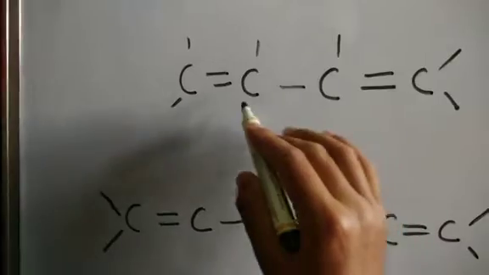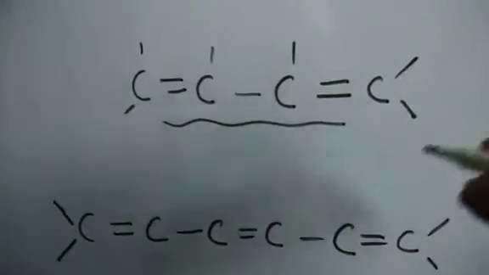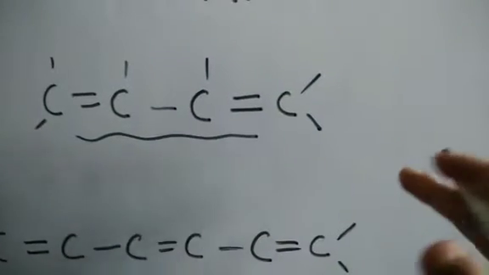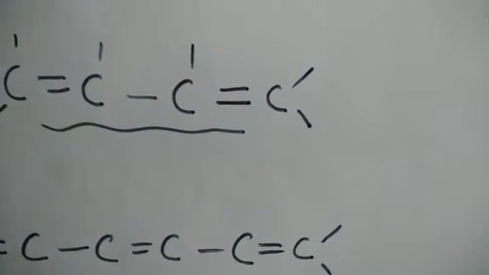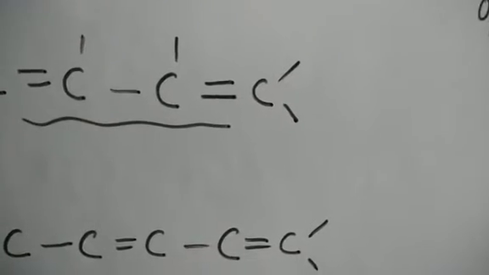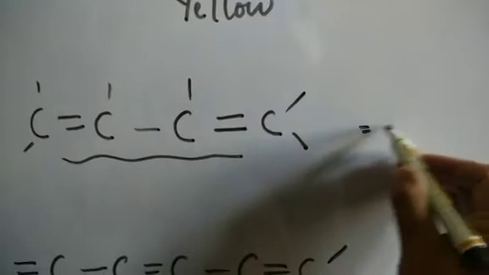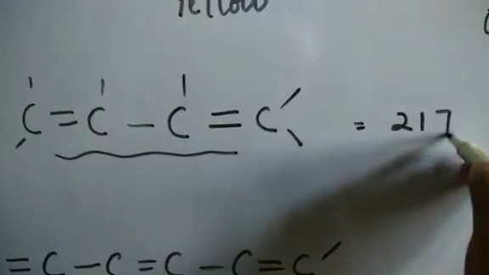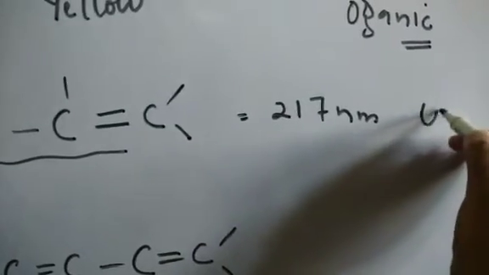Now this compound absorbs around approximately 217 nanometers. So that's in the ultraviolet range.